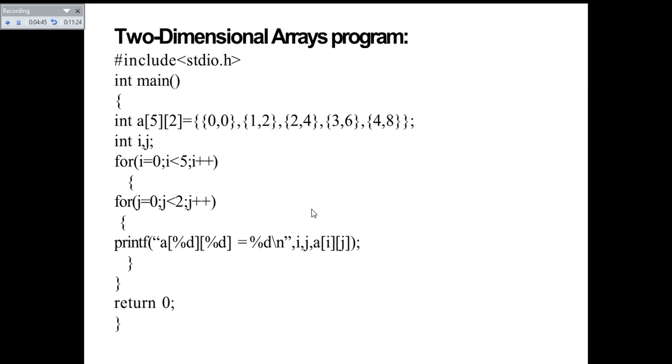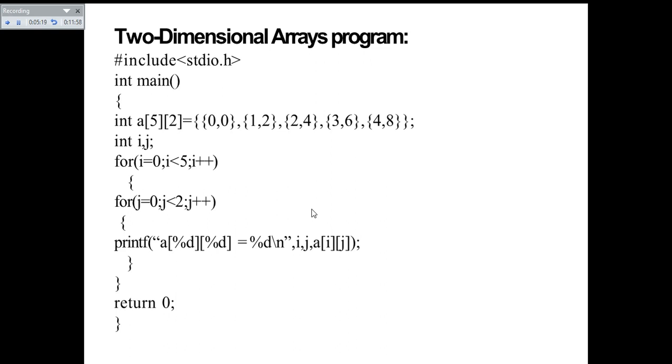Like this, it will print a of 0 0, a of 0 1, and also a of 1 0, a of 1 1, a of 2 0, a of 2 1, a of 3 0, a of 3 1, a of 4 0, a of 4 1. Like this, it will print all 10 values. After that, it will come out of this main function, and it will return 0.